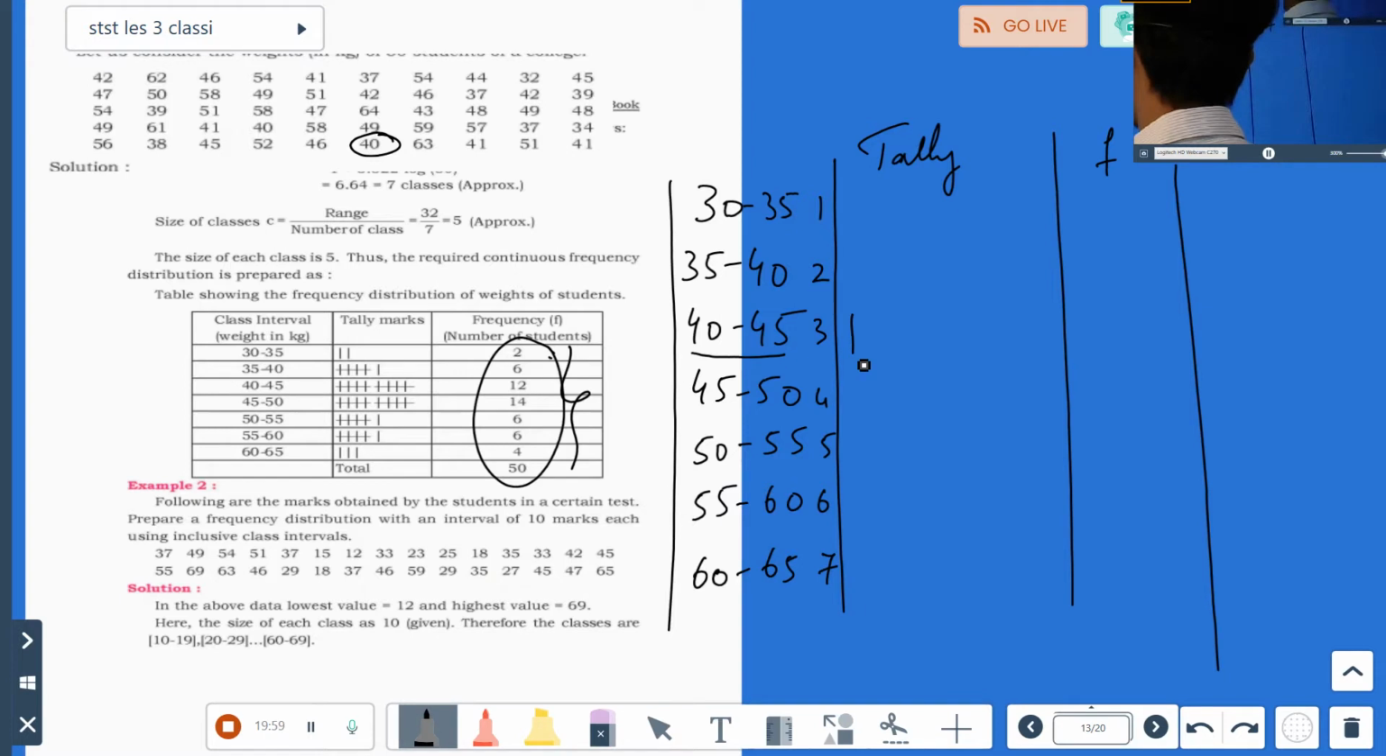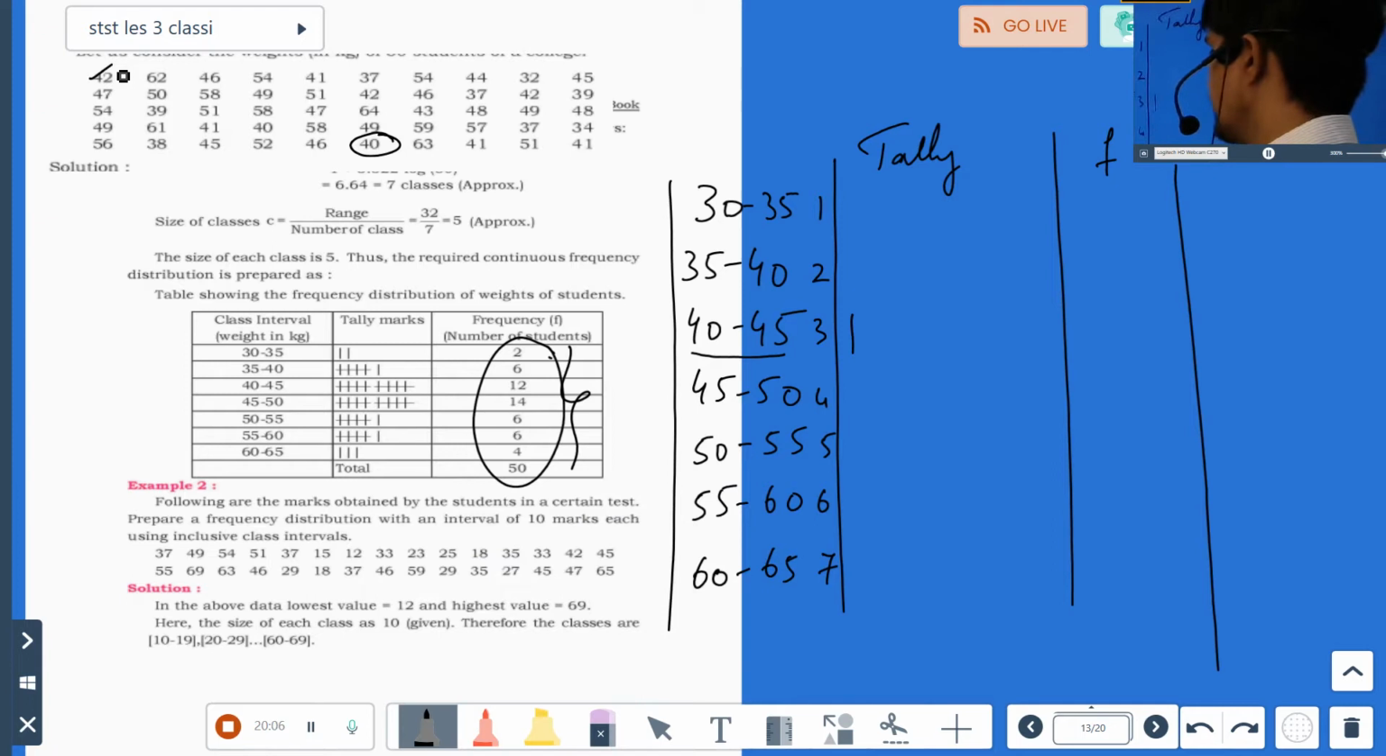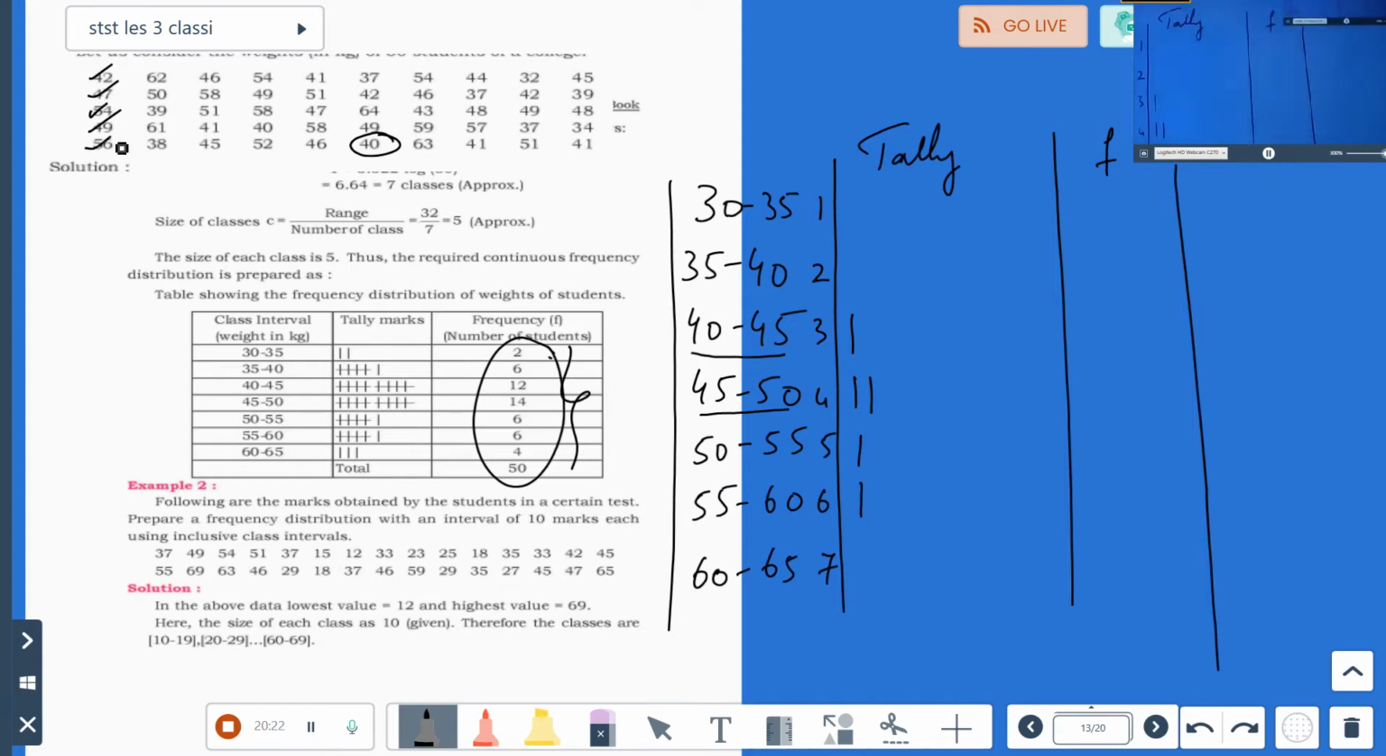42. Where is 42 here? Tally 1. So this is done. Next 47. Where will 47 come? It will come under the 45 to 50 class. 1 here. So this value is done. Next 54 here. 1. Done. Next 49. 49 will come here. And then done. Next is 56. 56 is here. This is done. This value, this 5, how many values? 1, 2, 3, 4 and 5. 5 values are done.